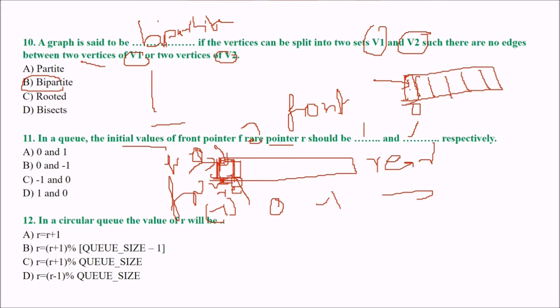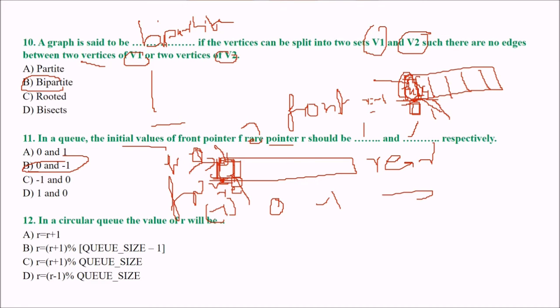There is no value, but front still points to the first position. Rear will be -1, because once we insert a number, say x, front will be 0 only, means index 0, but rear will become -1 plus 1, that is 0. So front and rear will both point to this value, meaning only one value. Then we place y. Front will remain the same, rear will become 1. So the answer would be 0 and -1.